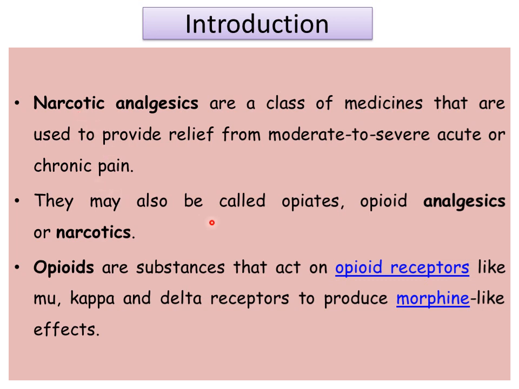These drugs are also known as opiates, also known as opioid analgesics, or simply known as narcotics. Opioids, analgesics or opiates are the substances that act on opioid receptors. There are three types of opioid receptors, that is mu, kappa and delta receptors, to produce morphine-like effects. Such agents we can name as opioids. So what are opioids? These are the substances that act on opioid receptors and produce morphine-like action. Such agents we can name as opioid analgesics.